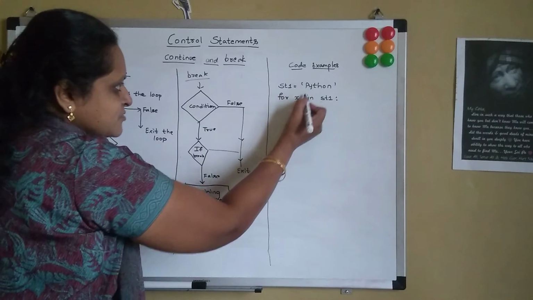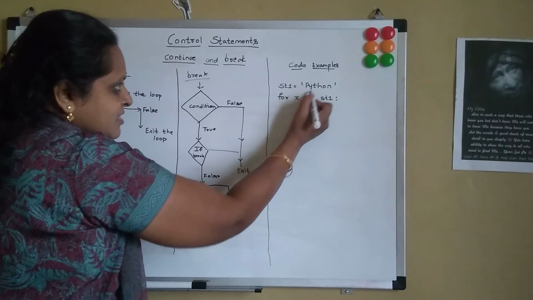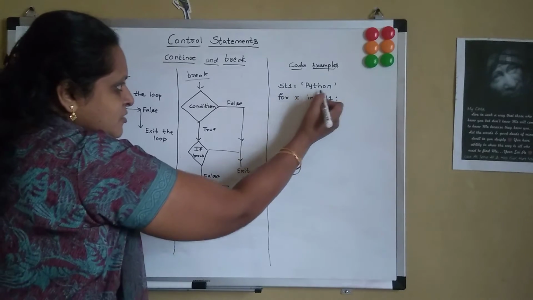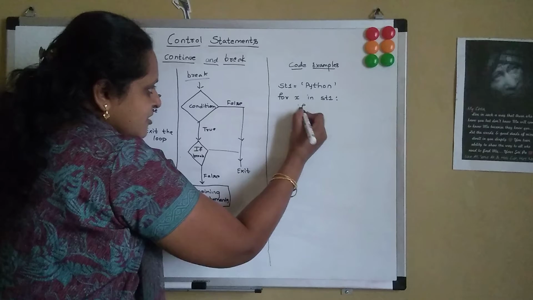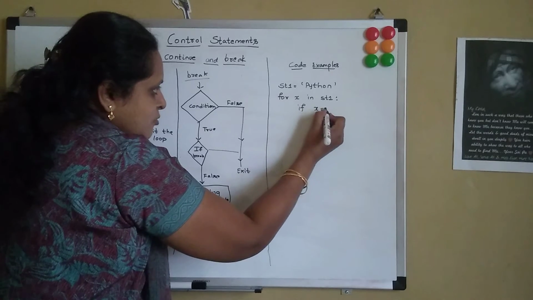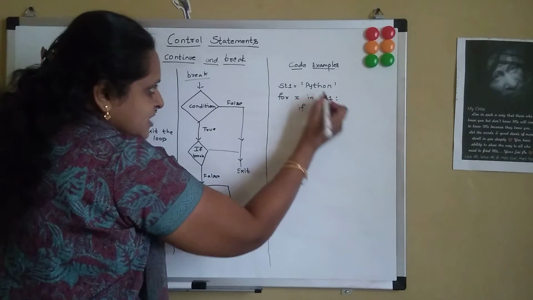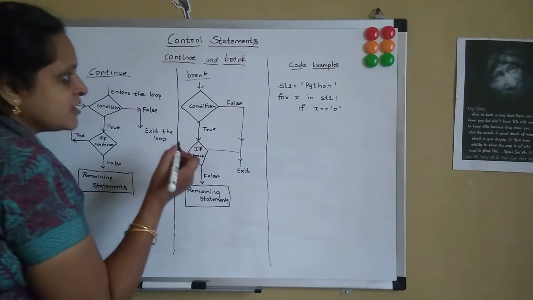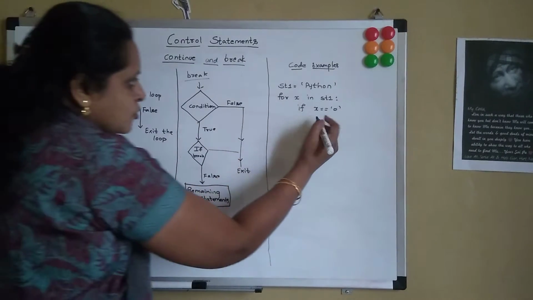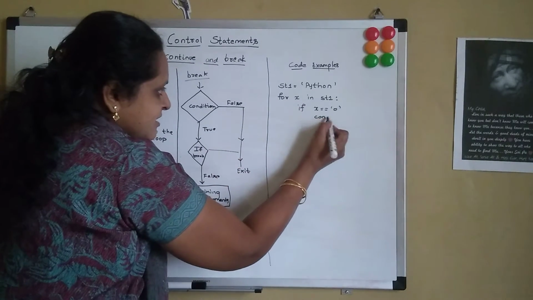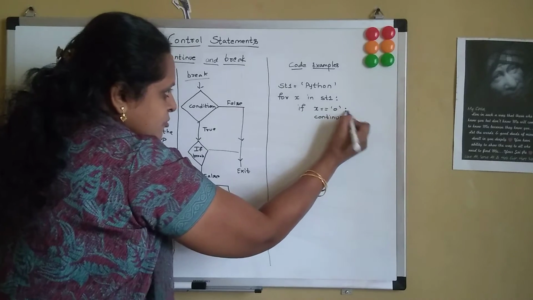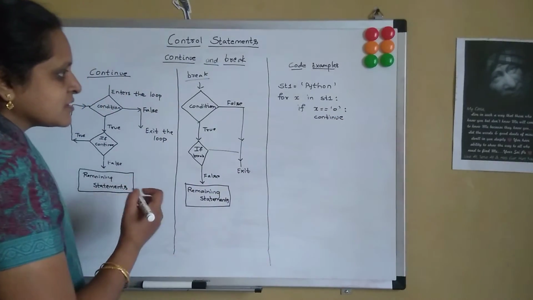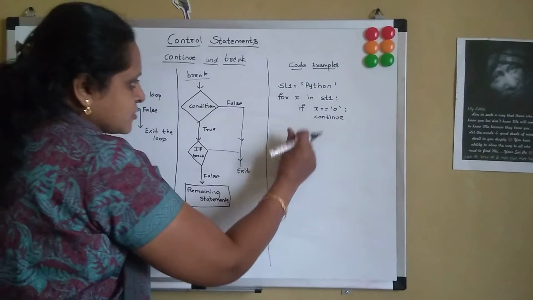So first x will be p, then y, then t, then h, then o, and then n. So here I check if x equal to o, that is this particular o. If x has the value o, then I say continue. Here we have to give a colon for the if expression. Then I say continue.